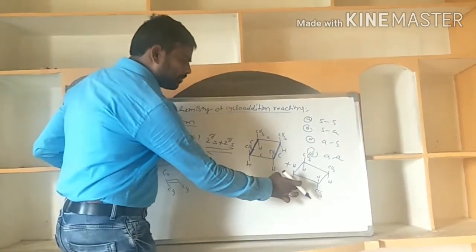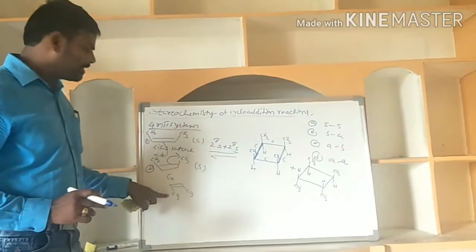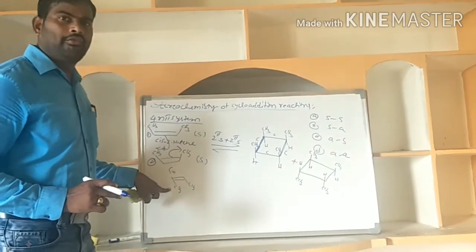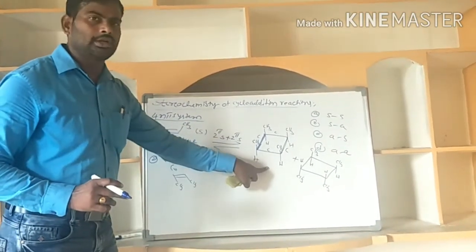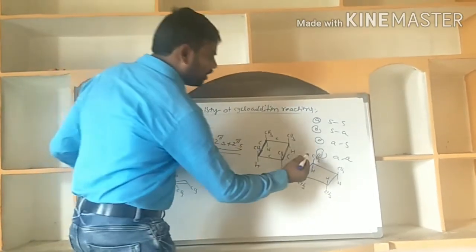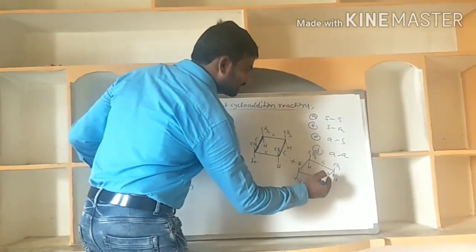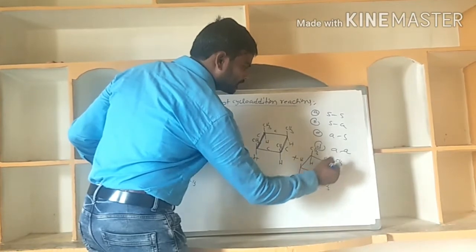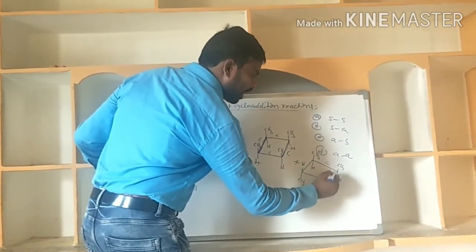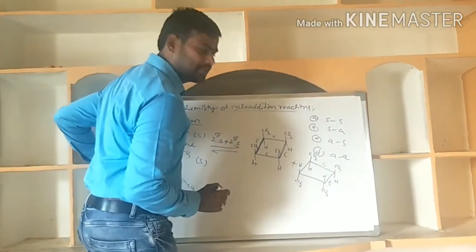But in this case, whenever we interchange the orientation, do we get the same product or a different product? Here the relation will be cis. But here CH3 will be opposite, that means trans orientation.